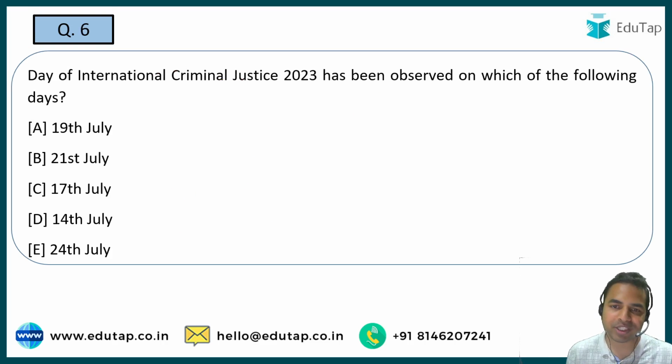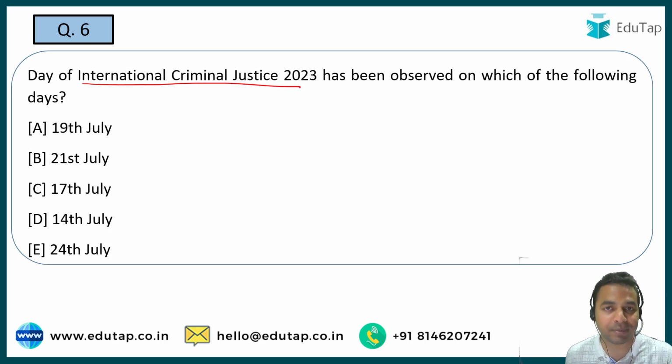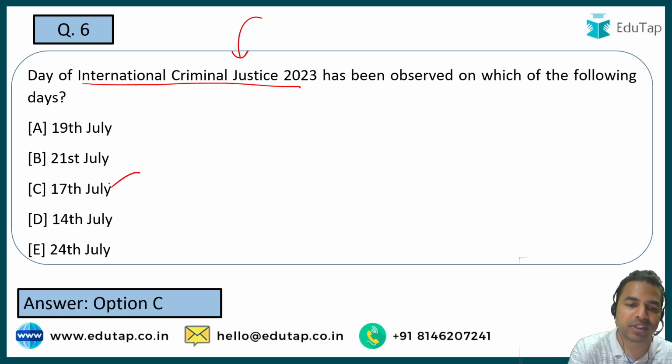Let's move on to the next question. So guys, अगला क्वेश्चन आप सभी के सामने है regarding the Day of International Criminal Justice 2023. Here in this question, you have to tell me the date on which we observe the International Criminal Justice Day 2023. What is that particular date? The date is 17th of July.